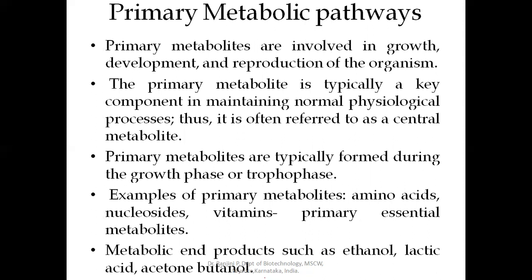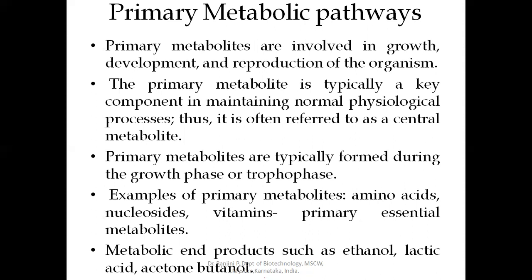So these primary metabolites are typically formed during the growth phase or the trophophase. These are the metabolites usually produced during the exponential phase or the growth phase of the microorganism. Examples of the primary metabolites include amino acids, nucleosides, vitamins, etc. So these primary metabolites are classified into two types. One is essential primary metabolite that includes amino acids, nucleosides, vitamins, etc. These are required by the microorganism for the normal growth, development and reproduction.